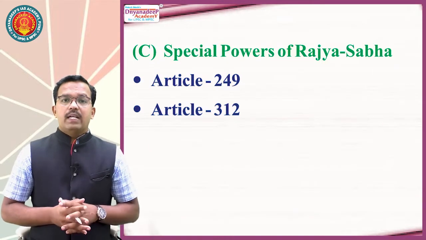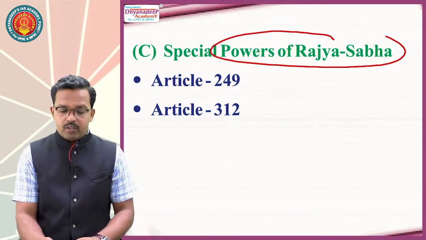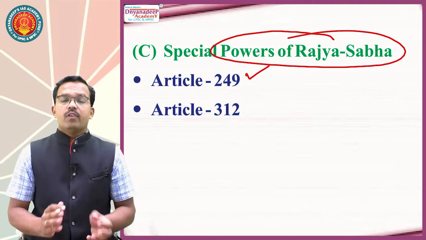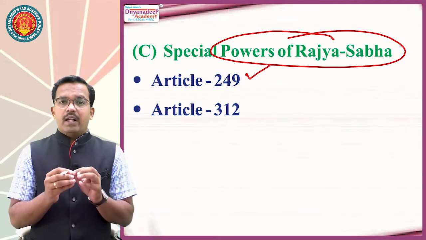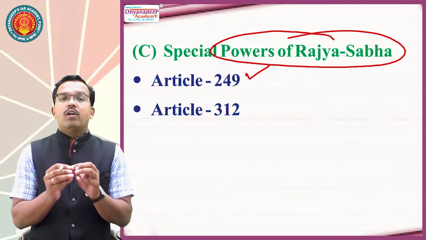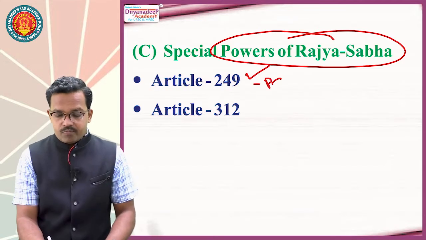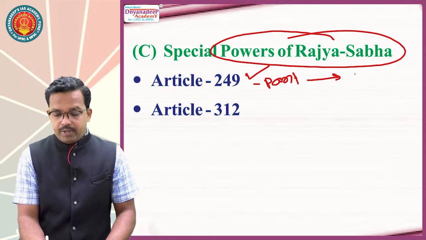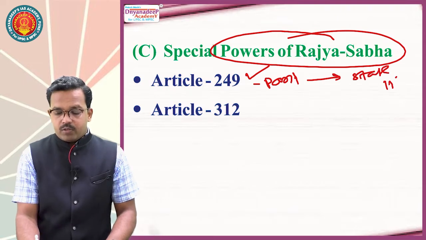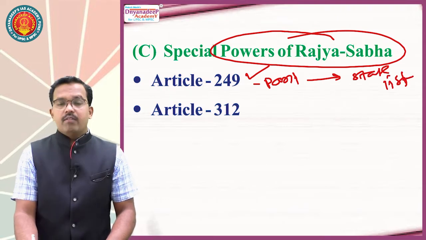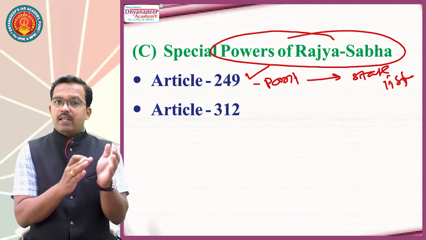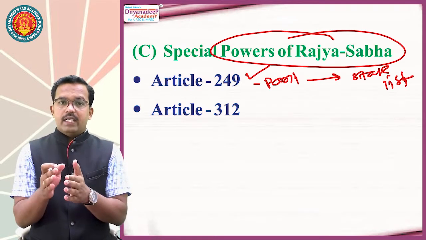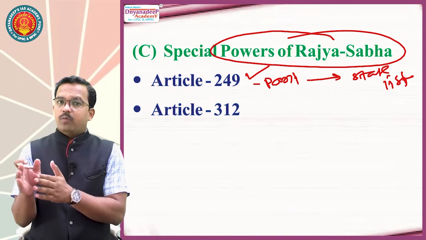Now, there are certain areas where Rajya Sabha has special powers. What are those special powers? First, Article 249. What is Article 249? It is the power of Parliament to make law on the state list. I repeat once again, it is the power of Parliament to make law on the state list. We have seen that on the union list, Parliament has the right to make law, and on the state list, the state legislature has the right to make law.